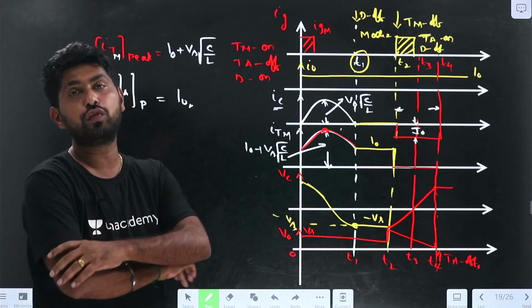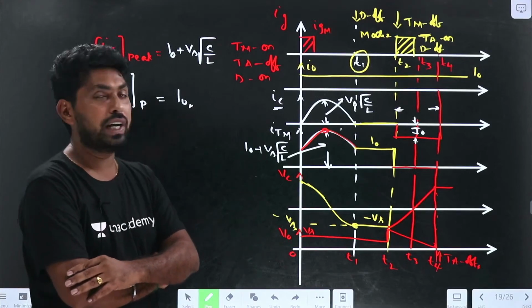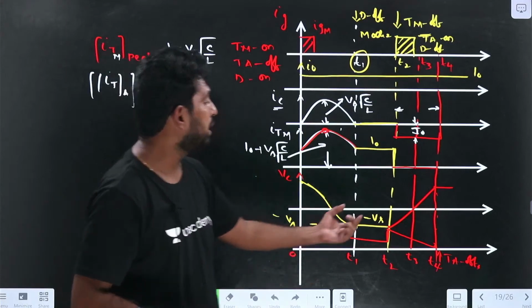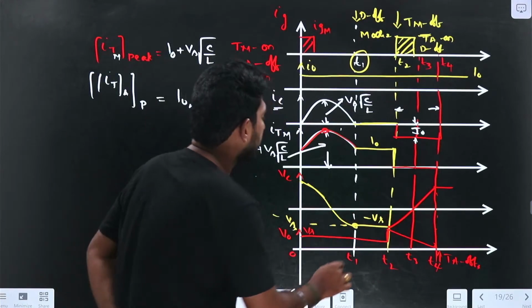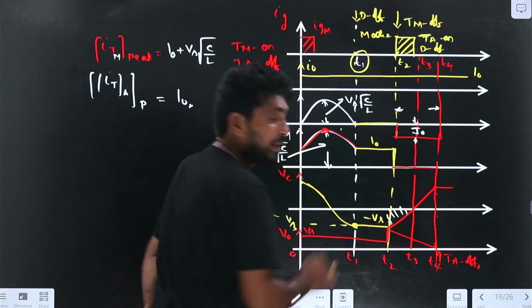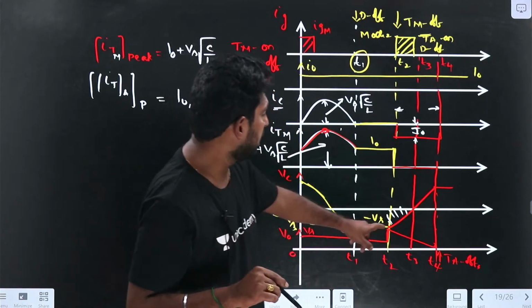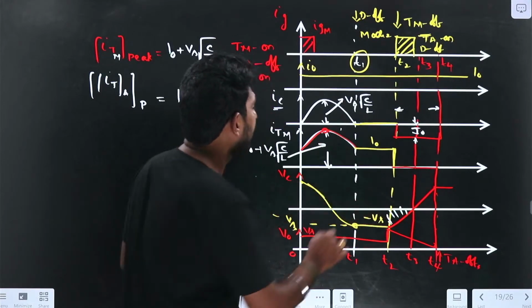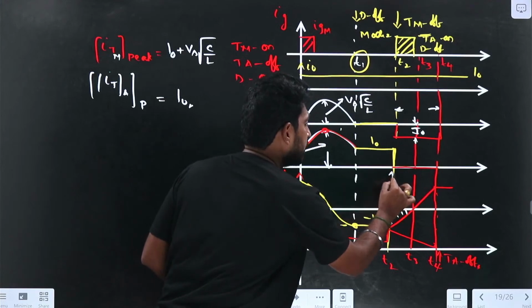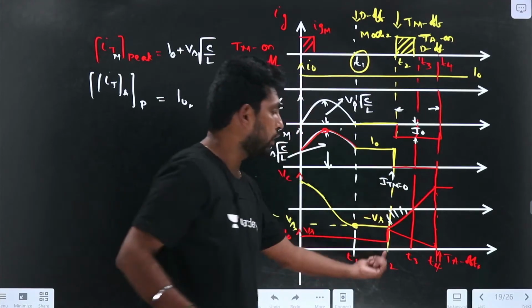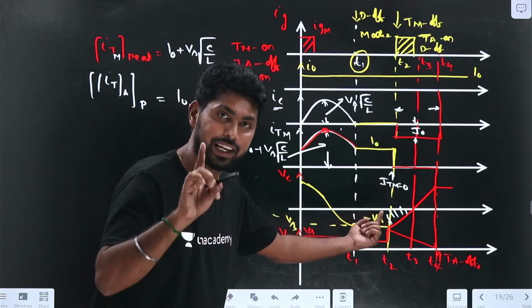So what is the circuit turn off time? Let us find the circuit turn off time. This portion will represent the circuit turn off time. Why? Because observe this circuit. This portion will become the circuit turn off time because the main thyristor current is 0 here. At omega t equal to T2, the main thyristor current is equal to 0.